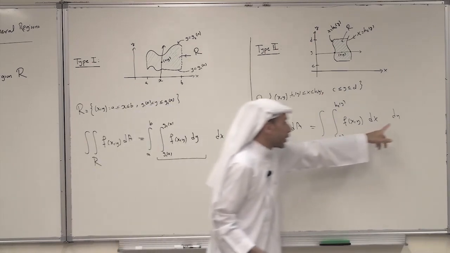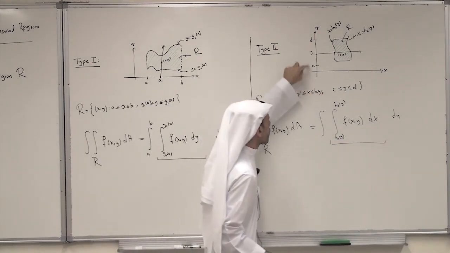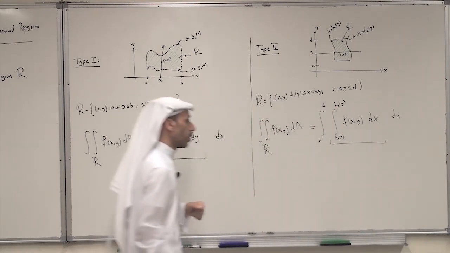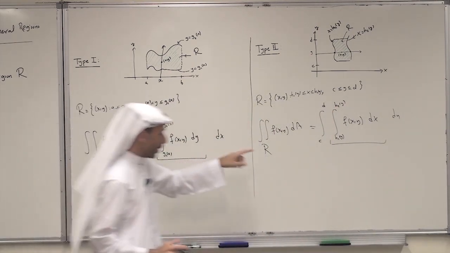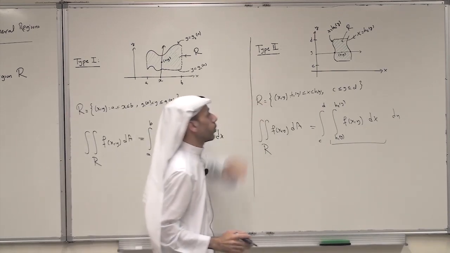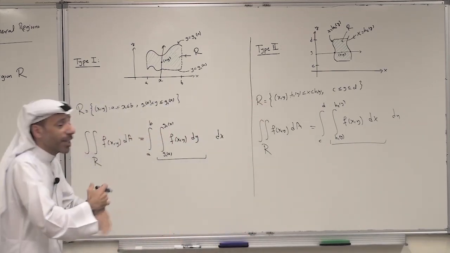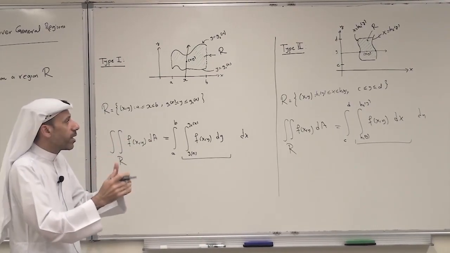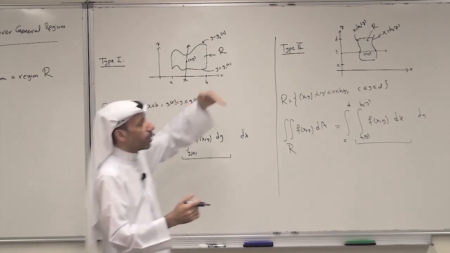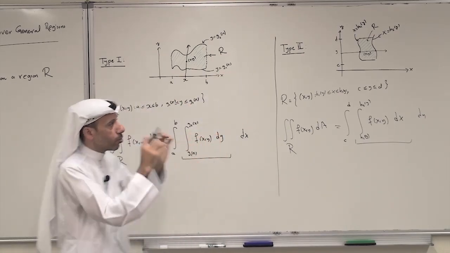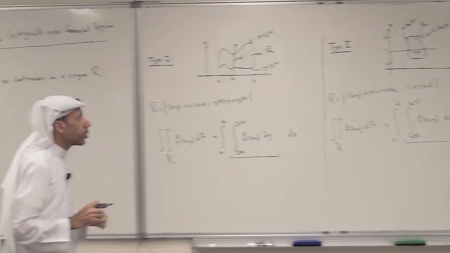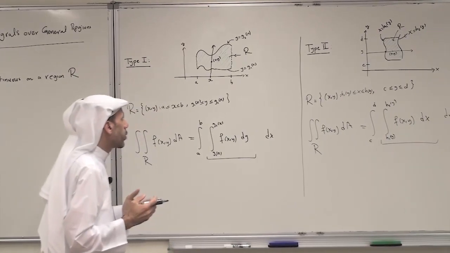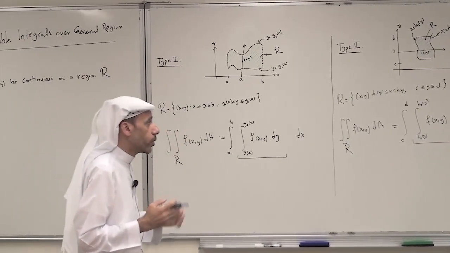After we integrate, then integrate with respect to y, and the y limits are c to d. So this is how to set up the limits of integration in case the region R is of type 2. If you take a general region, we can always divide it into sub-regions, each either of type 1 or of type 2. And then you just apply the same thing in each sub-region. So this is how to set up the limits of integration in case the region is of type 1 or of type 2.